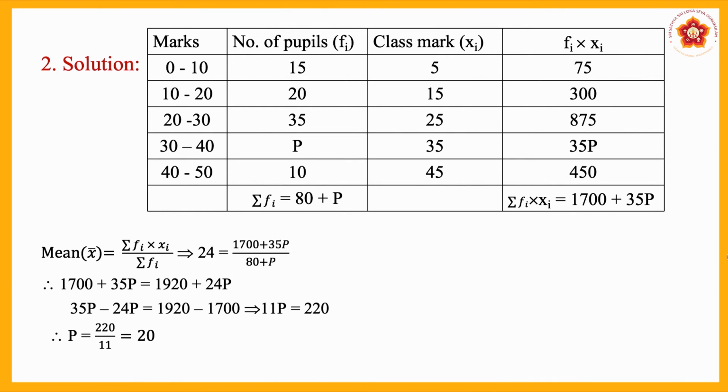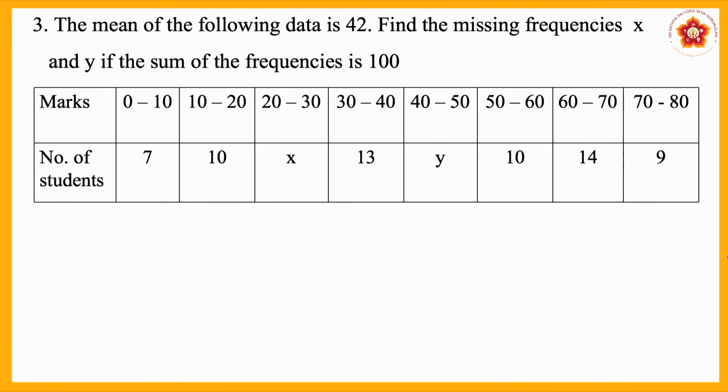That implies p is equal to 220 divided by 11. 11 goes 2 times, 11 2 is 22, 0 is there, put 0. Therefore, the value of p is 20. So, we have solved the problem. The value of the unknown frequency p is equal to 20. Now, let us move to the next problem.